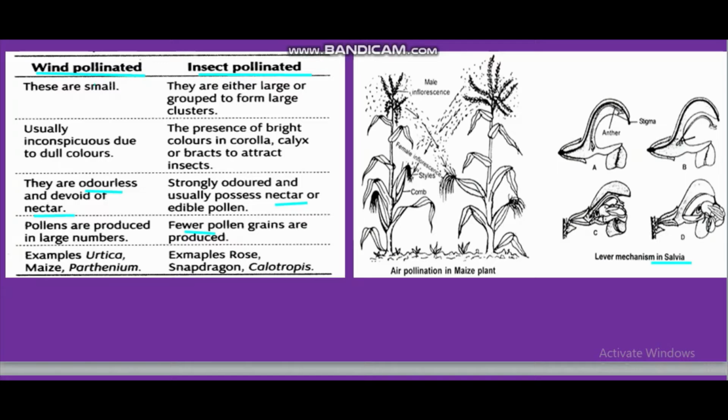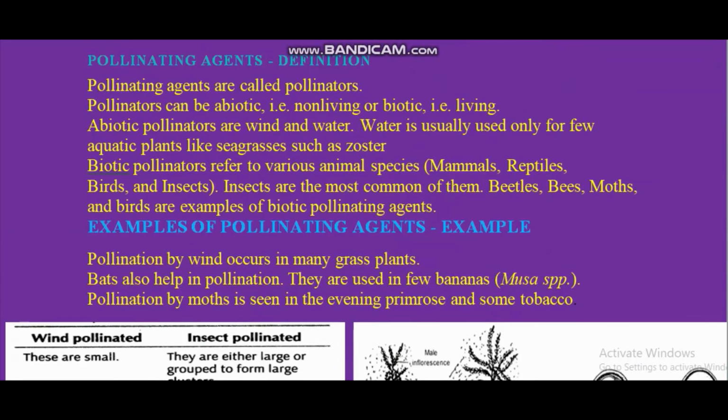This will come again as a 2 marks or 3 marks question: difference between wind pollination and insect pollination. And this lever mechanism of Salvia flower is for your NEET preparation or any competitive exam. So this is all about the difference between wind and insect pollination. With this, I think we have covered our pollinating agents and their characteristics.